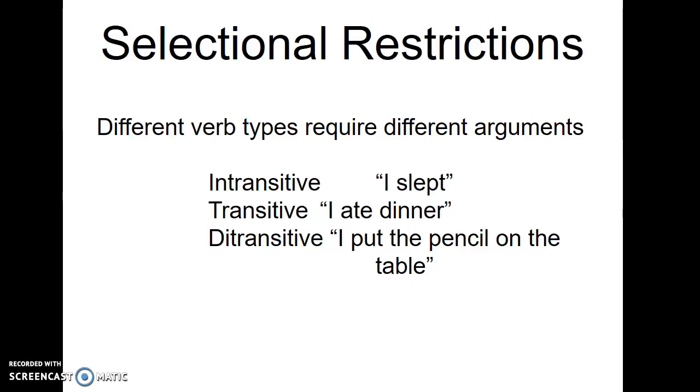With selectional restrictions, we can have different verb types require different arguments, such as the intransitive I slept, which is a grammatical sentence, the transitive I ate dinner, which has a direct object, and the ditransitive I put the pencil on the table, which has a direct object and an adverbial phrase. So with these sentences, with for example ate, we need a direct object. Ate is a transitive verb, meaning it requires a direct object. So in X-bar theory, with complements optional, sentences like I ate get produced, which is ungrammatical because it lacks the obligatory direct object.